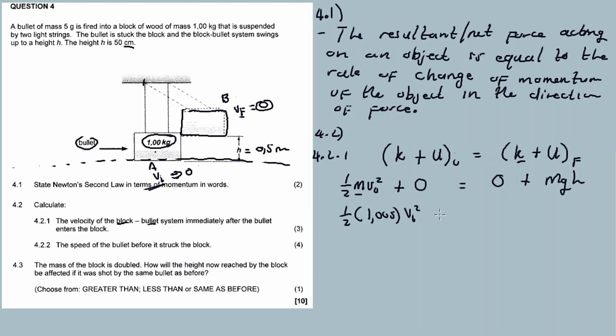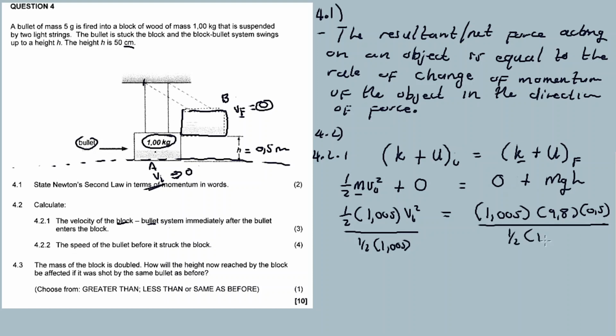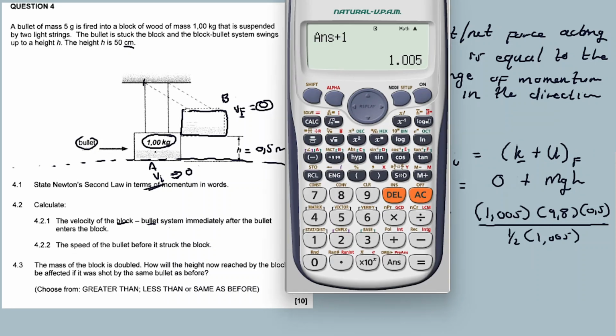V initial squared plus 0, anyway, this 0 we don't write now. Then the mass is 1,005, gravitational acceleration 9,8, height 0,5. Then we divide both sides again by half of 1,005. We say half of 1,005 cancel. V initial squared is equal to.